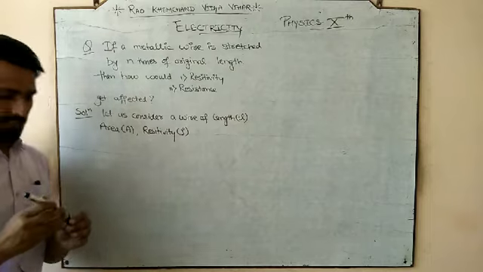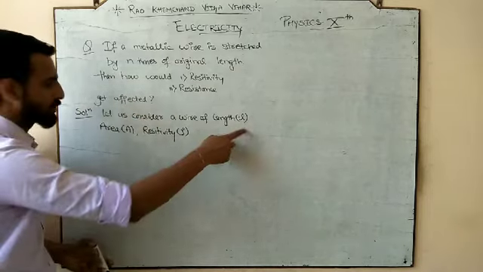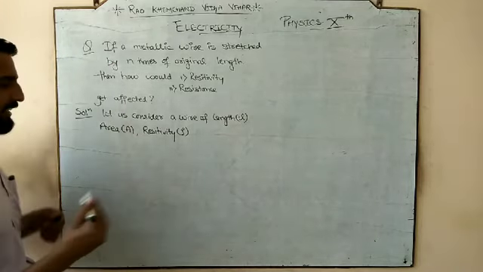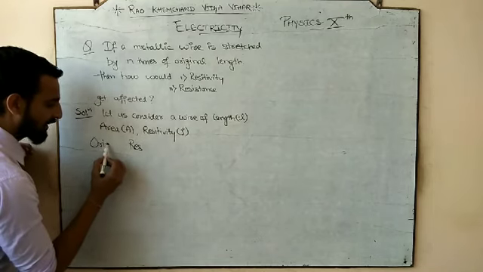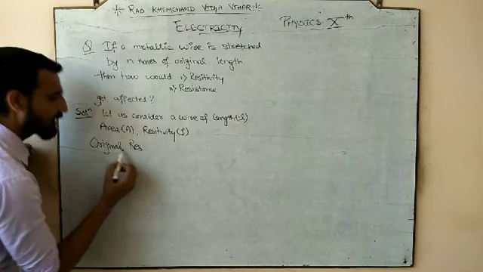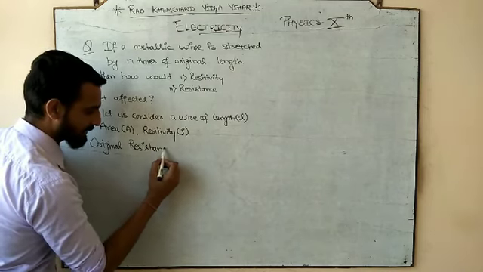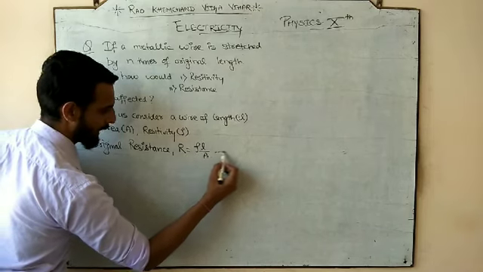Imagine I have a wire whose length is small l, whose area is capital A, and whose resistivity is rho. So we have the original or initial resistance. What would it be? R is equal to rho L by A.